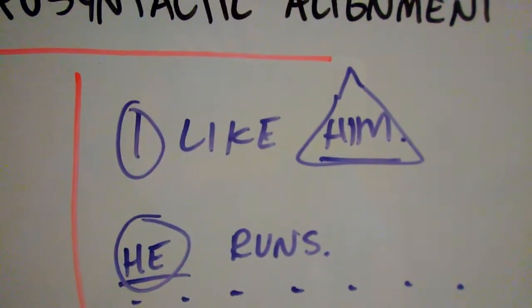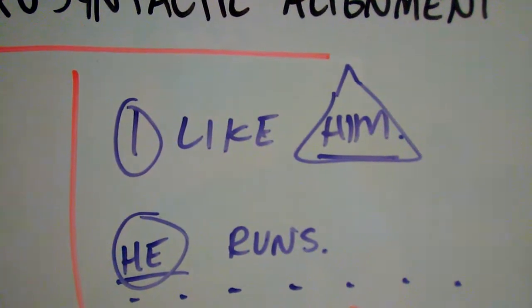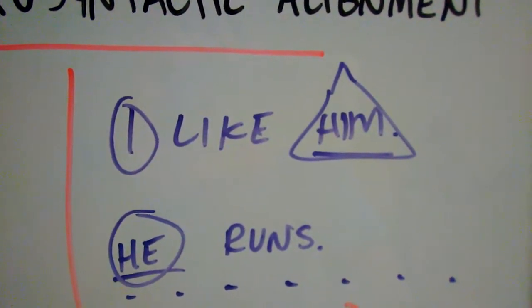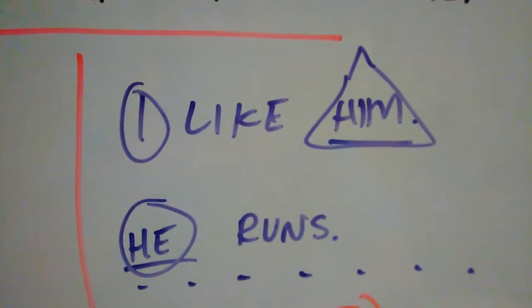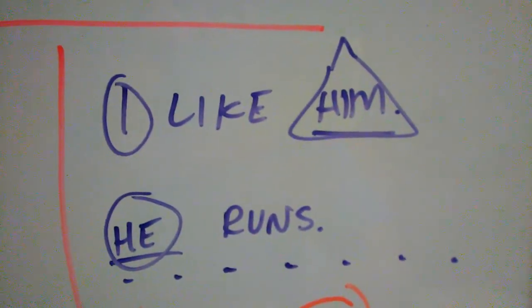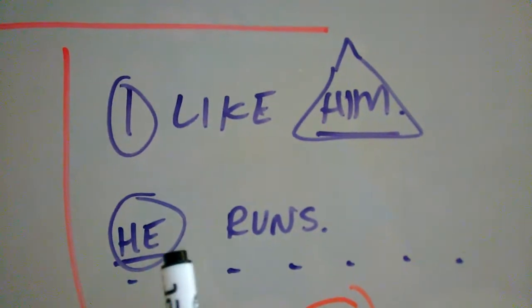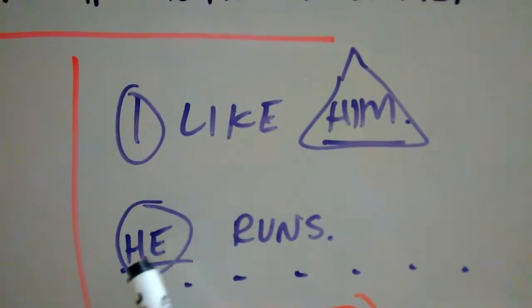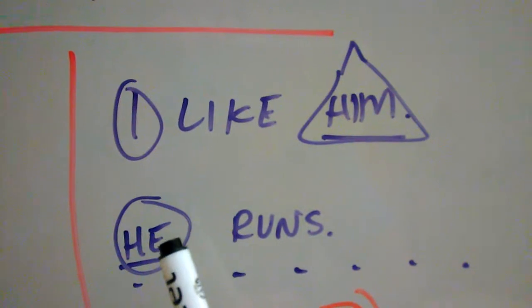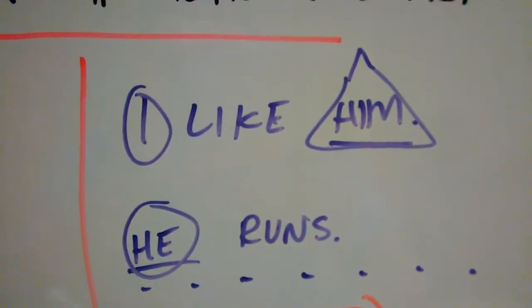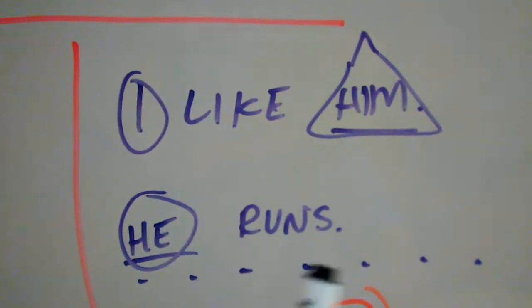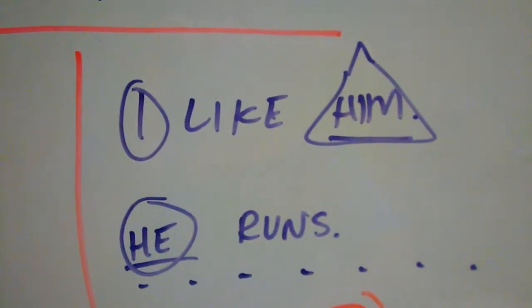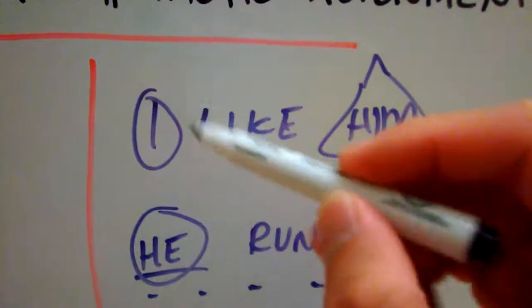But that's because English, again, is a nominative-accusative alignment, wherein the subject of an intransitive verb, right? This one, the subject of an intransitive verb acts like the subject of a transitive verb. So the subject just remains a subject in both intransitive and transitive verbs. And that's how we have something that looks like this.